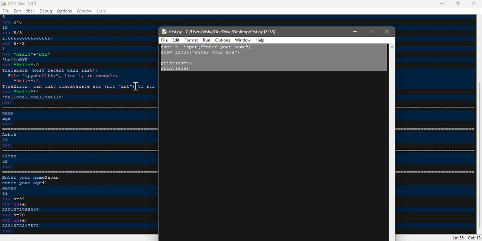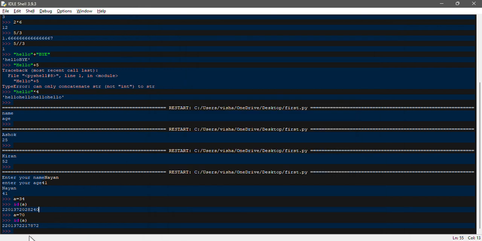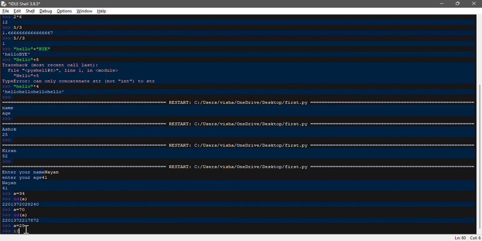On my command screen, if I write a is equal to 25, then I enter if, and in brackets I mention a is greater than 23, closing the bracket, termination.